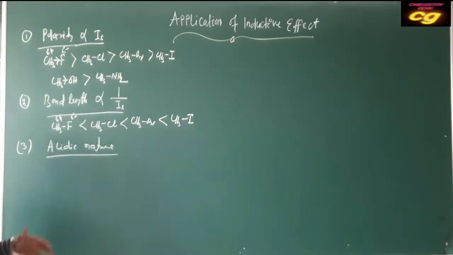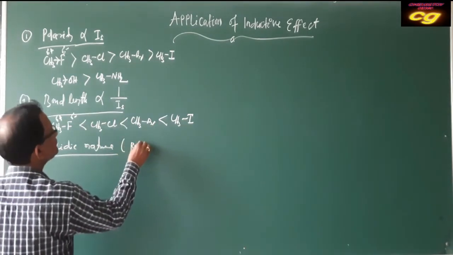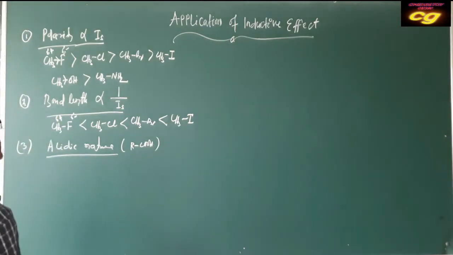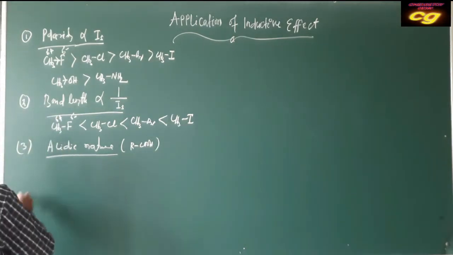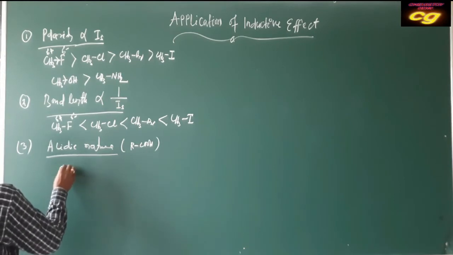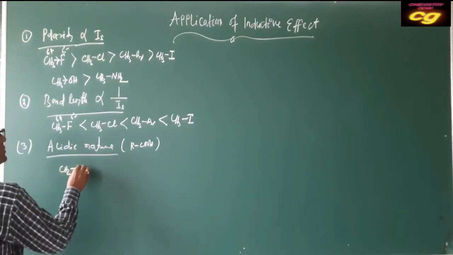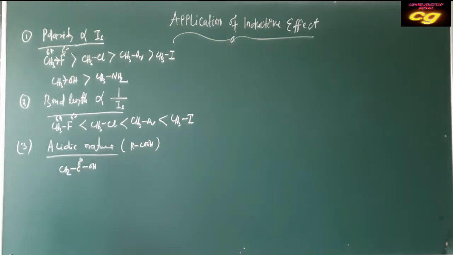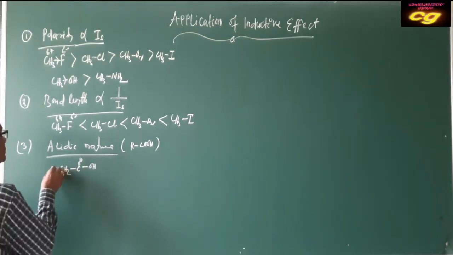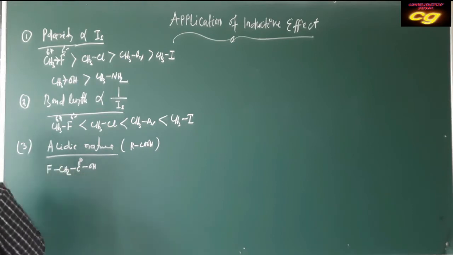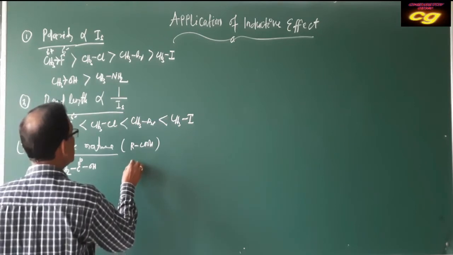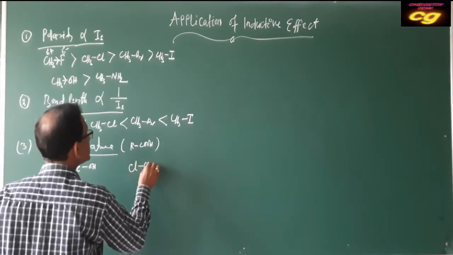Let us consider carboxylic acids. If we discuss carboxylic acid, suppose you take one carboxylic acid, this is your carboxylic acid having fluorine attached. Another here, fluorine attached.